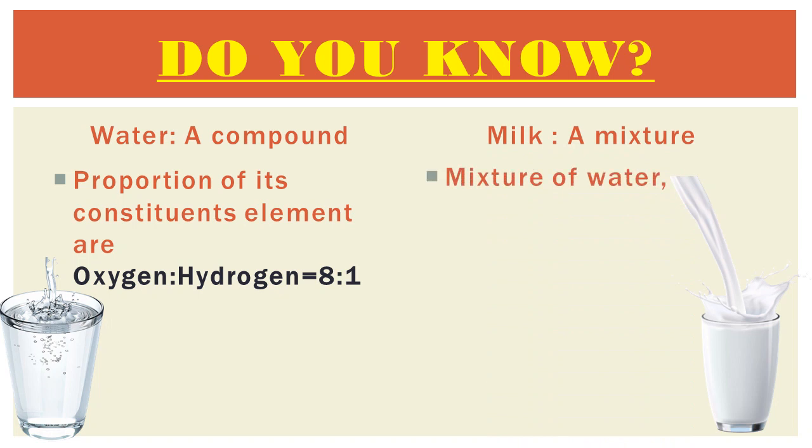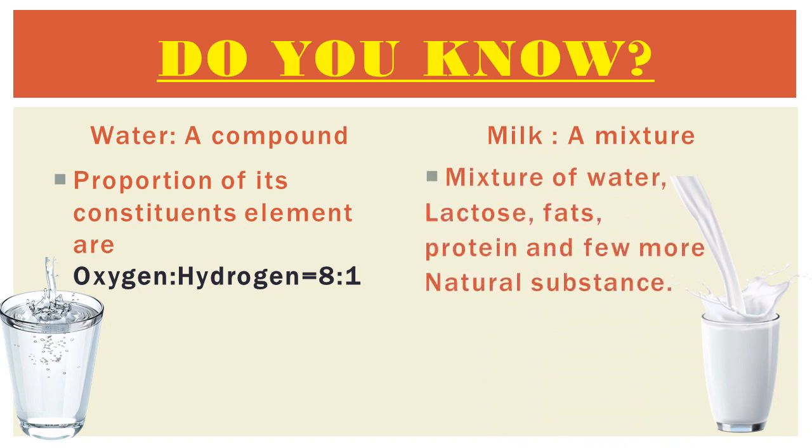Now we will see how milk is a mixture. Milk is a mixture of water, lactose, fats, protein and a few more natural substances. In a mixture, we can easily separate the substances from each other.